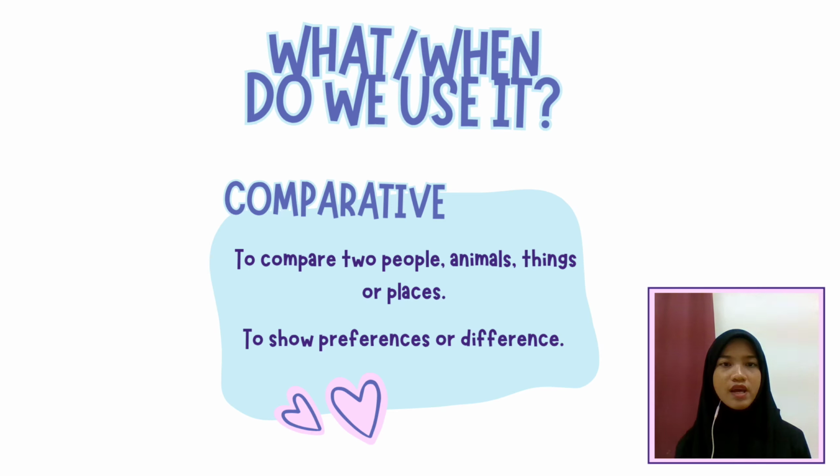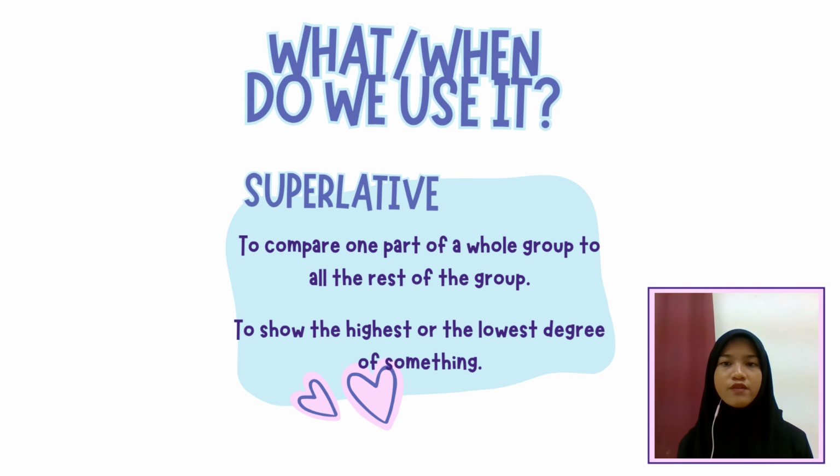So now, what and when do we use it? For comparative, there are two ways that you can use comparative adjective for, which are to compare two people, animals, or things, or even places between each other, and then also to show preferences or differences. But for superlative, you can use it to compare one part of a whole group to all the rest of the group, or to show the highest or lowest degree.